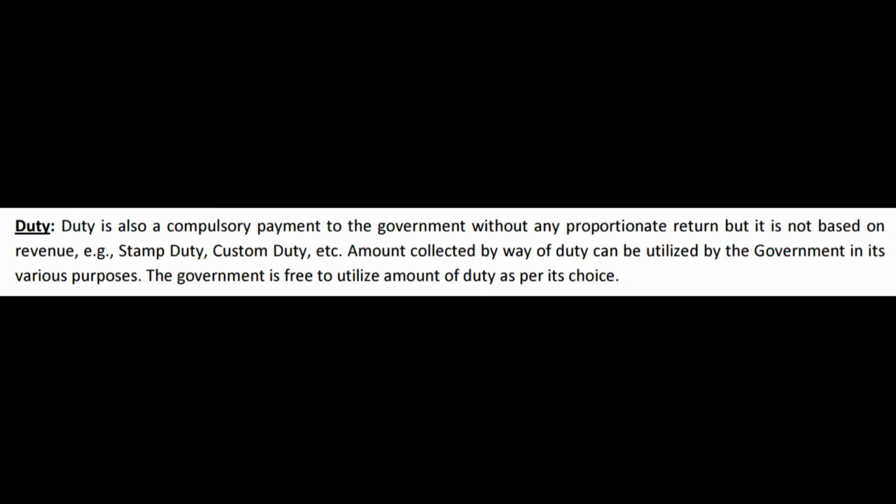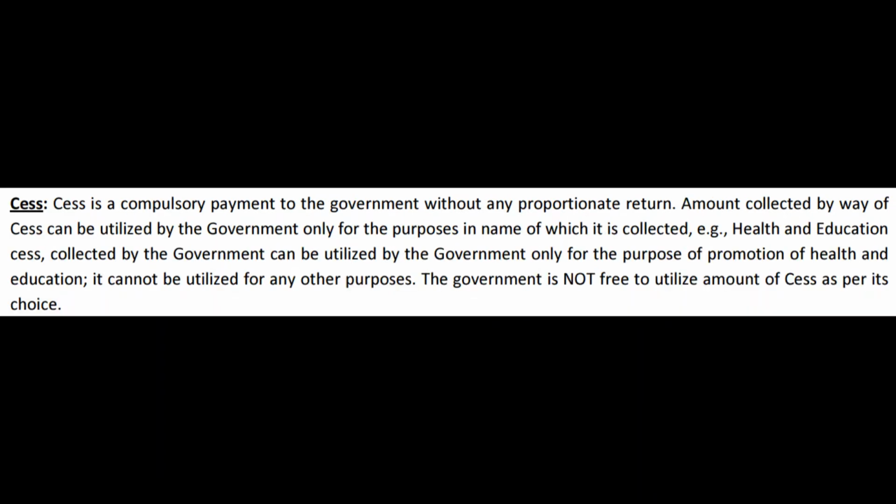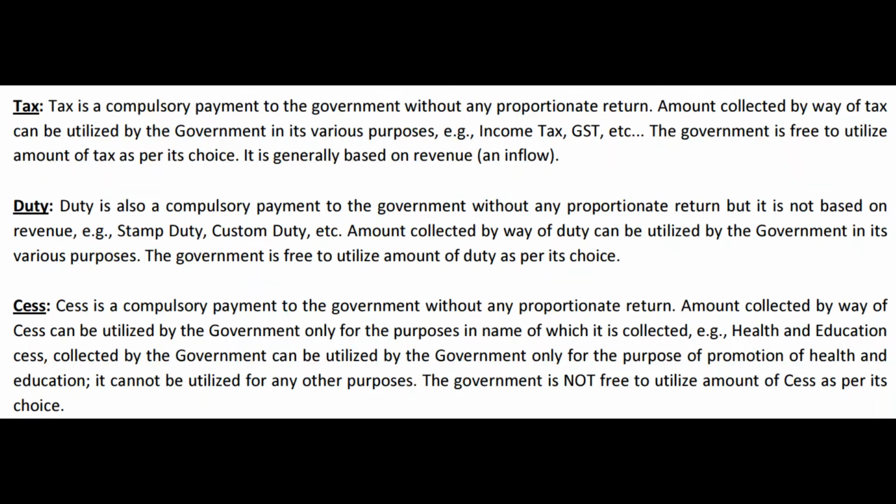Duty is also a compulsory payment to the government without any proportionate return. Cess is also a compulsory payment to the government without any proportionate return. That means the basic concept of all the 3 is similar but not the same. What is the similarity between each of them? All of them are compulsory payments to the government without any proportionate return.